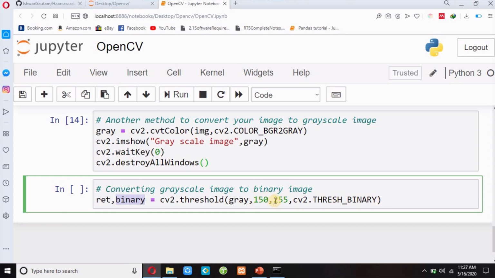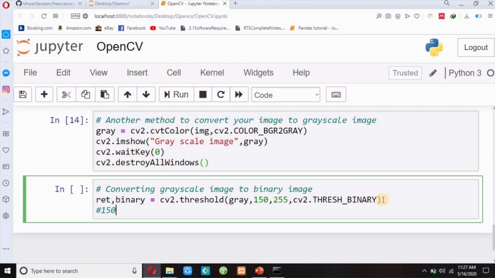And this 255 is the maximum pixel value. So you can change this value. I will write here 150 is the thresh value, and 255 is the maximum pixel value.